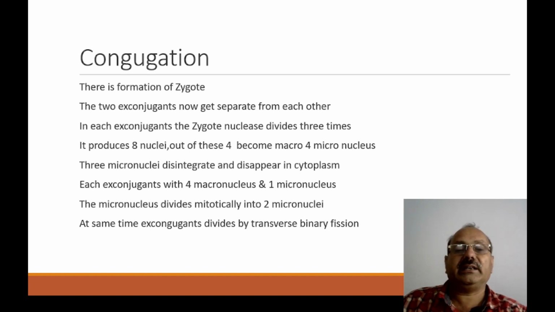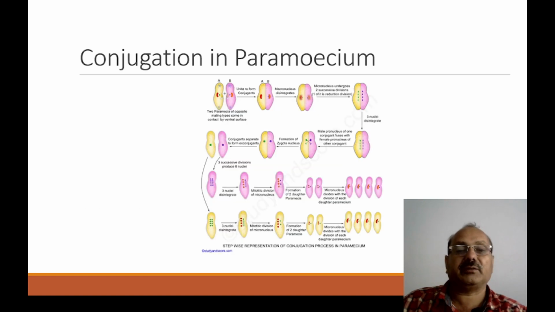Three micronuclei disintegrate and disappear in the cytoplasm. Each X-conjugate now has 4 macronuclei and 1 micronucleus, where the micronucleus divides mitotically into 2 micronuclei. At the same time, the X-conjugate divides by transverse binary fission.